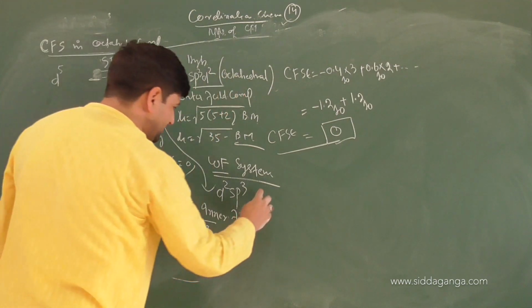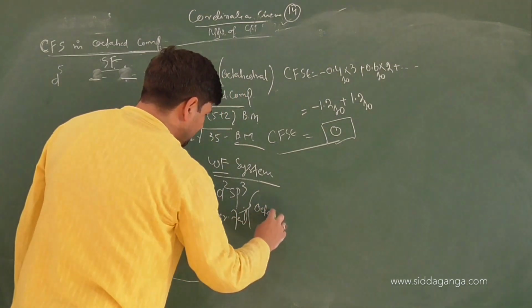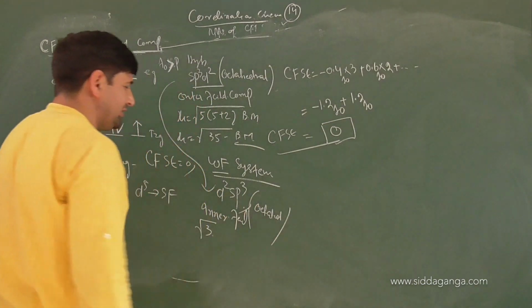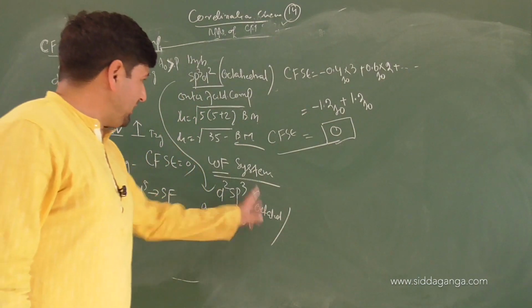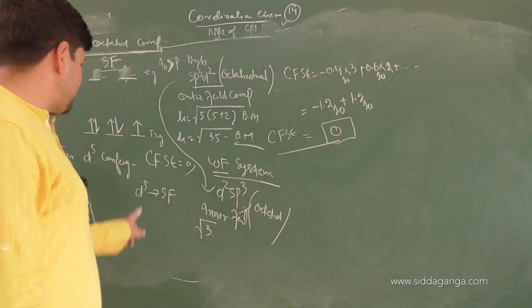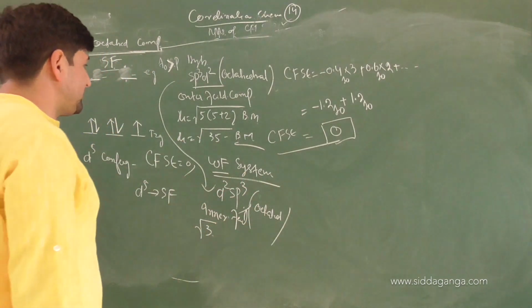Shape remains the same, that is octahedral, because anyhow how many ligands are coming for bond formation? 6. So shape remains the same. Magnetic moment changes in a weak field system. Now let us see CFSE.